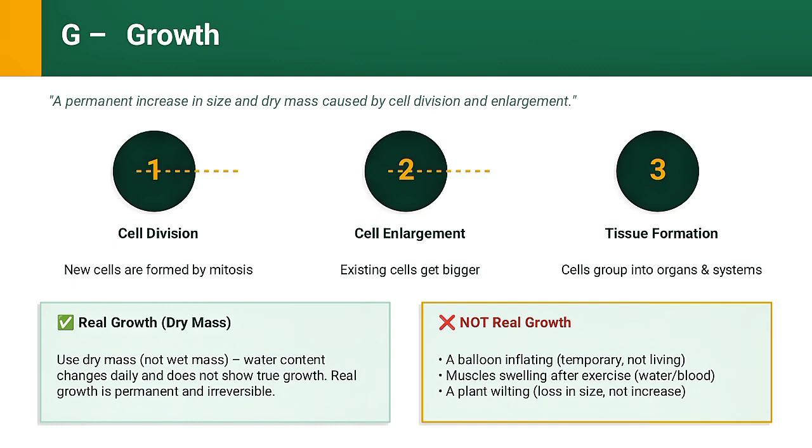Next, G for growth. The definition is: growth is a permanent increase in size and dry mass of an organism caused by cell division and cell enlargement. The key word here is permanent.